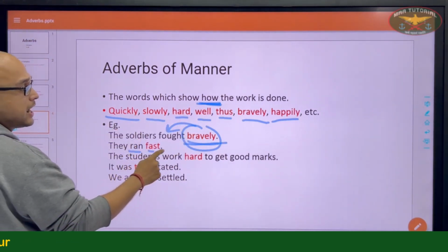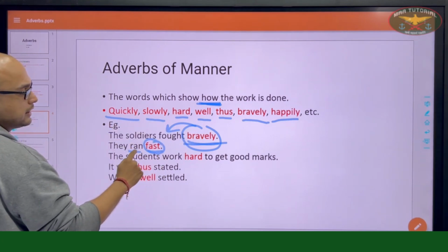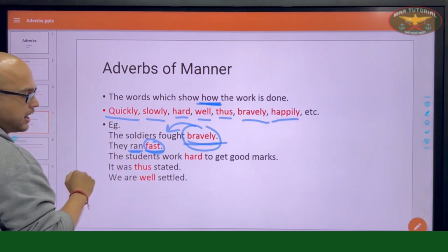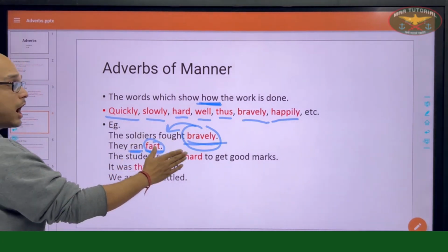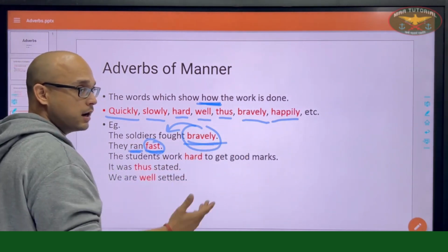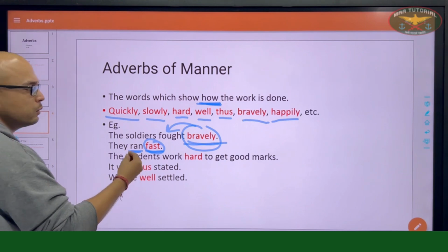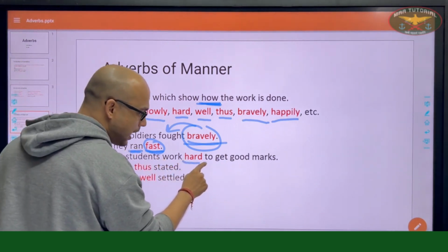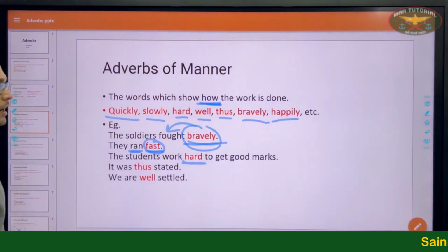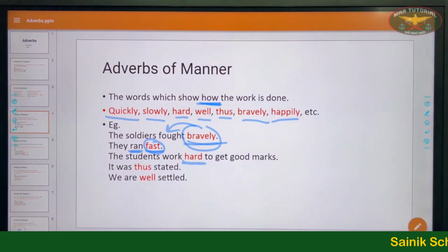They ran fast. How did they run? They ran fast. The students work hard to get good marks. How do the students work? What is the manner of the work? It is hard work. The students work hard to get good marks.